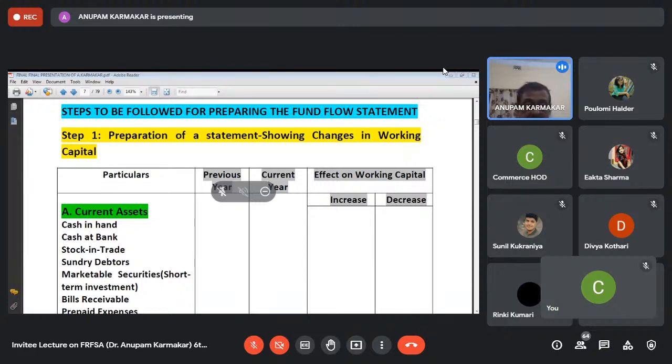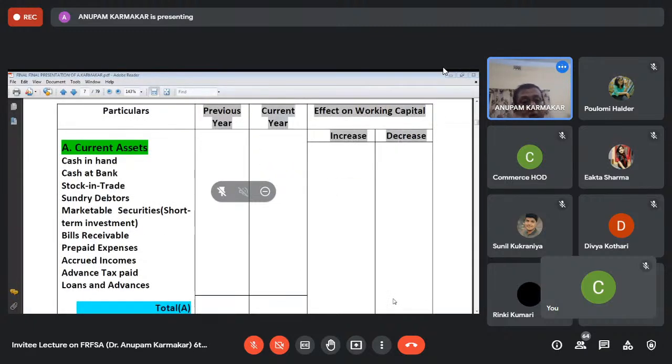That means first of all, you have to write all the current assets. You know the difference between current assets and non-current assets. Current assets are those assets which can be easily converted into cash within a time frame of 1 year. And that 1 year is calculated from the closing of the last financial year.